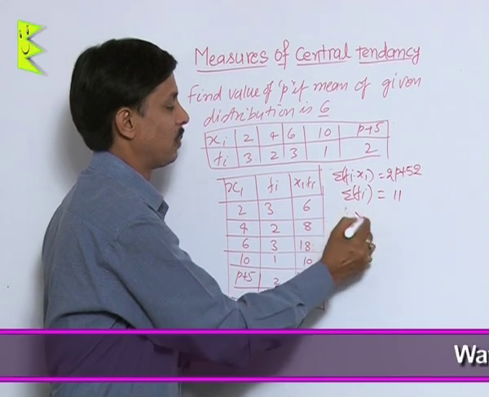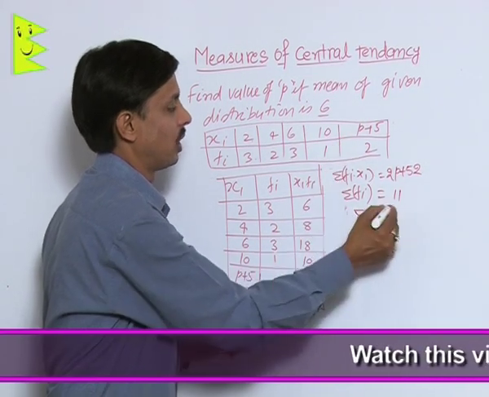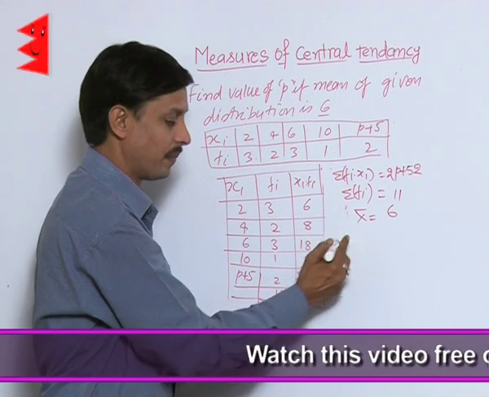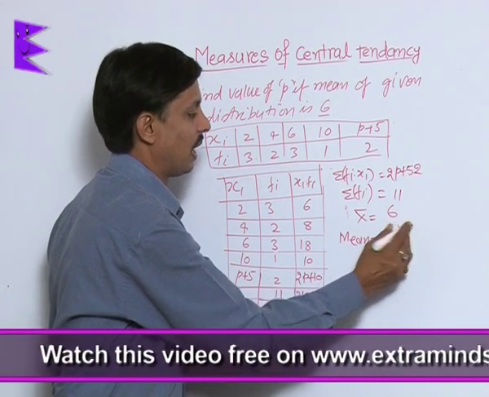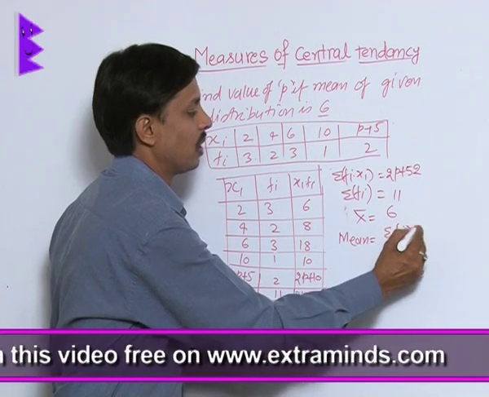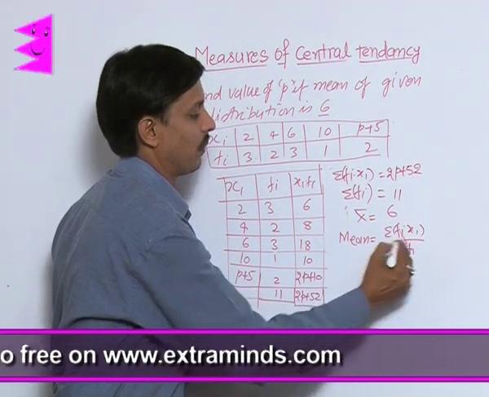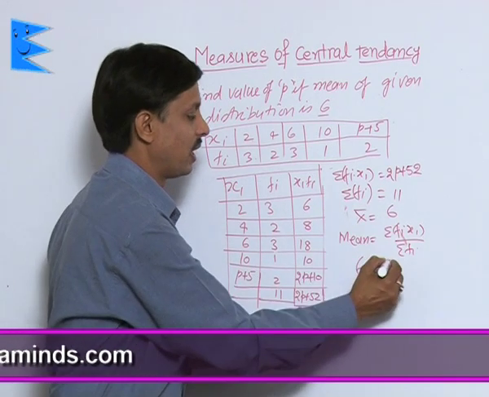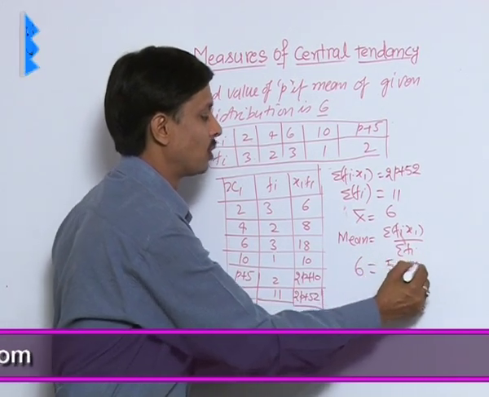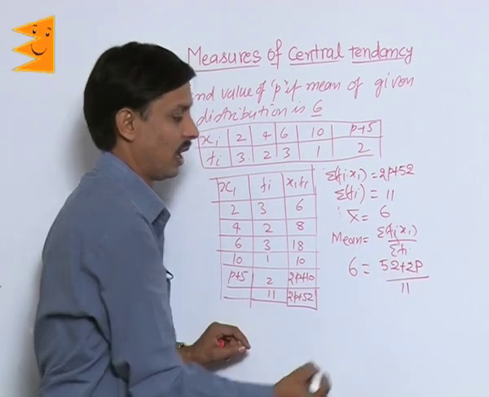Mean, that is x bar, is given as 6. I will apply the formula, mean is equal to sigma fi xi upon sigma fi. 6 is equal to sigma fi xi, which is 52 plus 2p, upon 11.